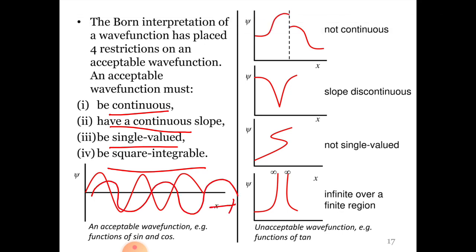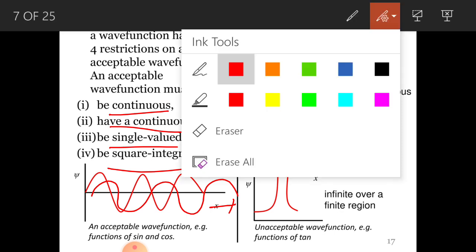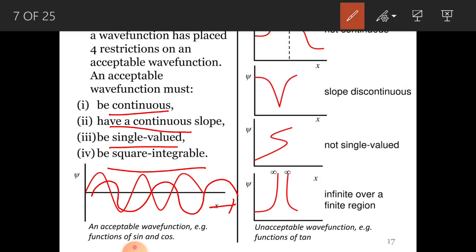Here it is not continuous. You can see there is a cut here. Xi continues up to the interval, and after that it continues again. So this is not acceptable. And a discontinuous slope should not be like this. And not single valued means you can see two values here.